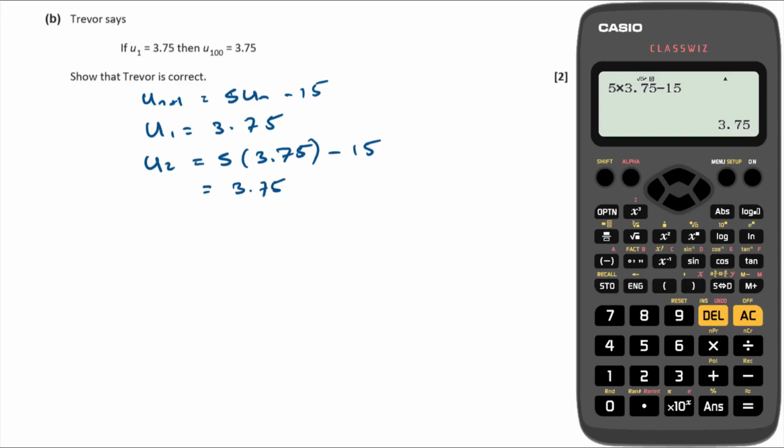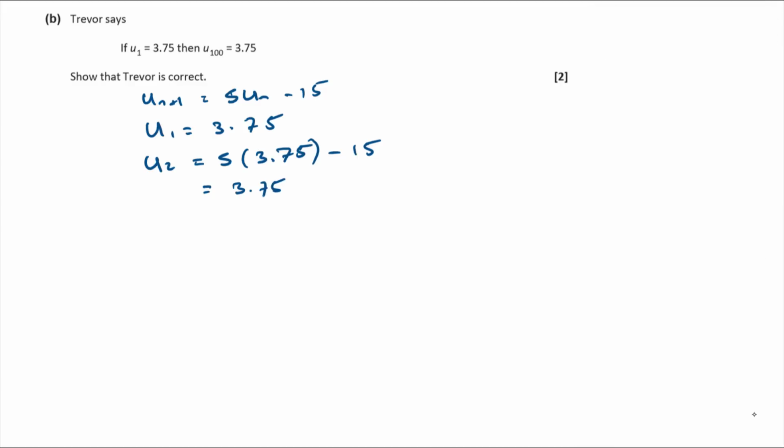So you can see that when I substitute 3.75 into this expression, I'm going to get 3.75 out. So that means u3 is going to be 3.75 and u4 is going to be 3.75. So pretty much any term is going to be 3.75 then, isn't it? Okay, so we've shown that it's always 3.75.